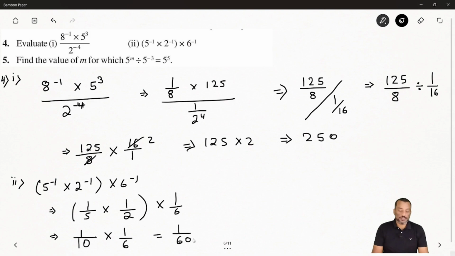Now coming to the fifth question you have been given. How can we solve it? It is also very easy. Let's solve question number 5. Question number 5 says find the value of m for which 5 to the power m divided by 5 to the power minus 3 is equal to 5 to the power 5. Okay, very simple. Let's see.